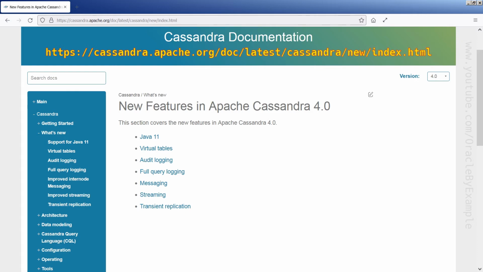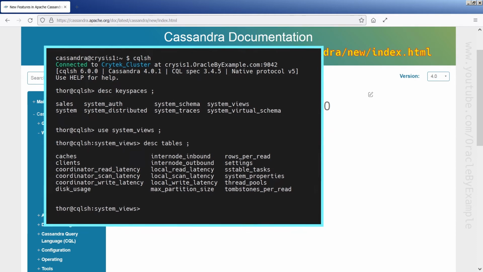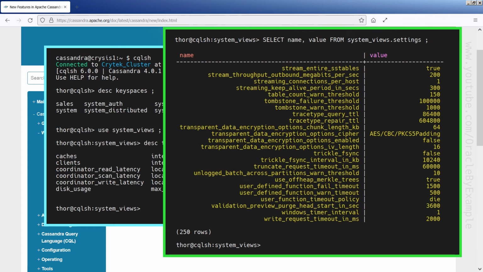A new feature called Virtual Tables is introduced in Cassandra 4.0. All these system views are called virtual tables. These virtual tables are specific to each node in the cluster. They do not have any SSTables in storage. All the data in these virtual tables is populated and returned via API. Data is only available while the Cassandra node is up and running. In previous versions, this data was only available via JMX calls.